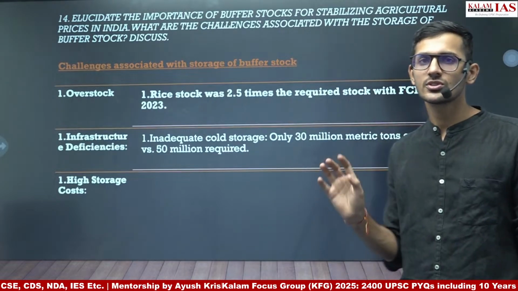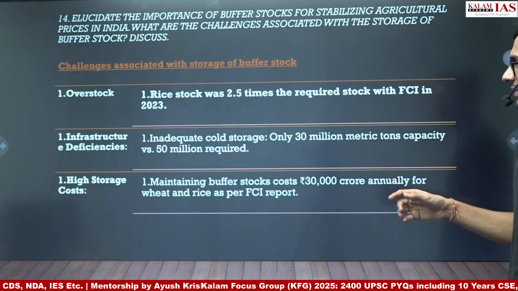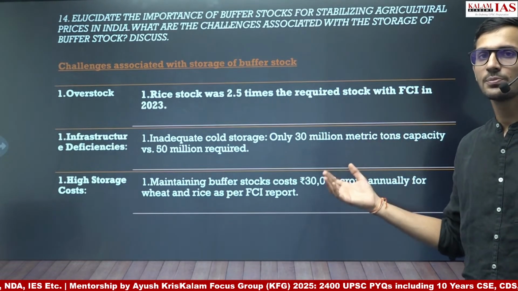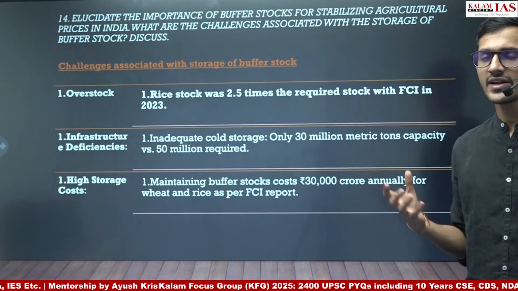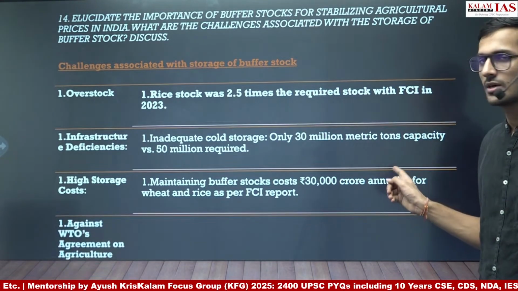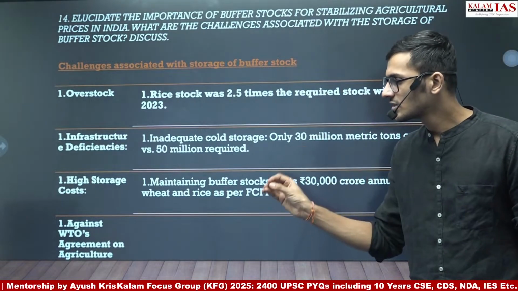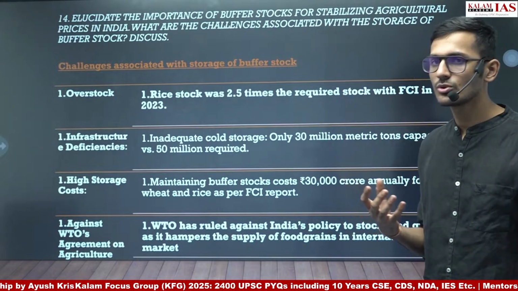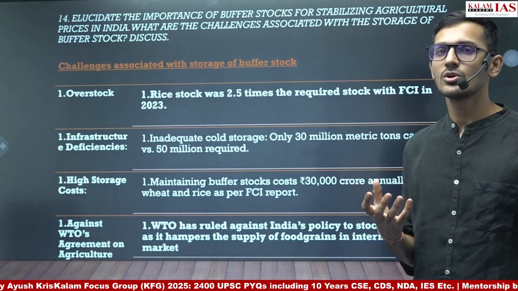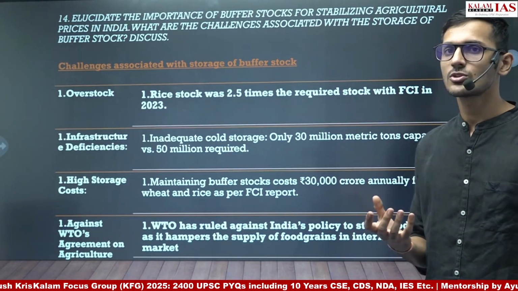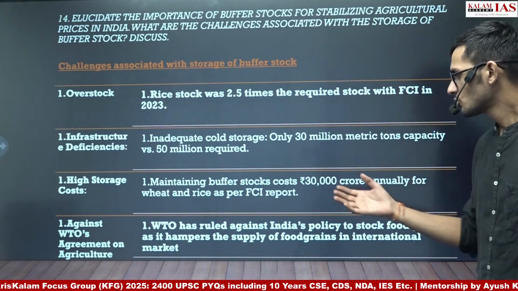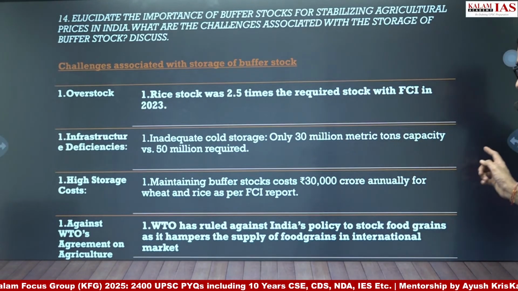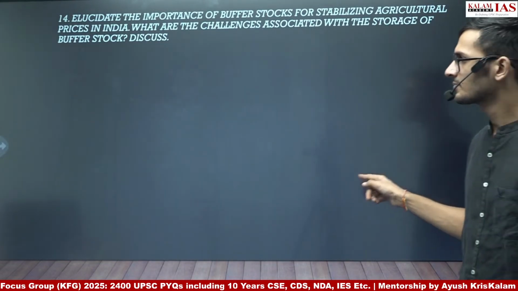High storage cost is another problem. Food Corporation of India report said that they had to pay 30,000 crore rupees as rent for storage of buffer stock to the private parties. Against WTO's Agreement on Agriculture, the buffer stock is being contended by the WTO as being the price distorting subsidy provided by government. So WTO has ruled against India's policies of stocking of the food grains.